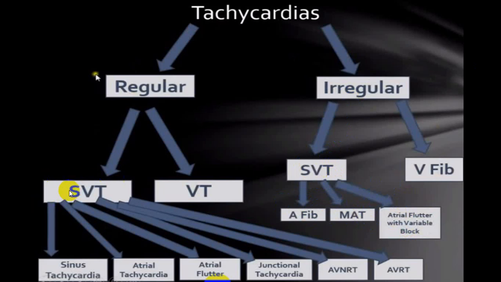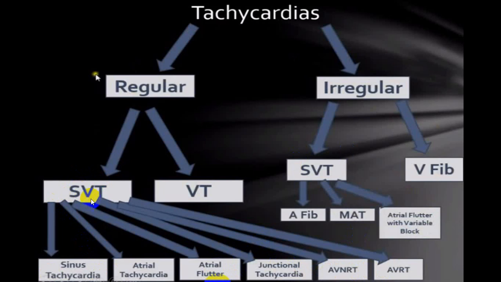While this particular group, that is supraventricular tachycardia, which is absolutely regular, can be sinus tachycardia, atrial flutter with a fixed block, junctional tachycardia, AV node re-entry tachycardia, and atrioventricular re-entry tachycardia. These are all 6 different varieties which will be narrow complex or narrow QRS tachyarrhythmias.